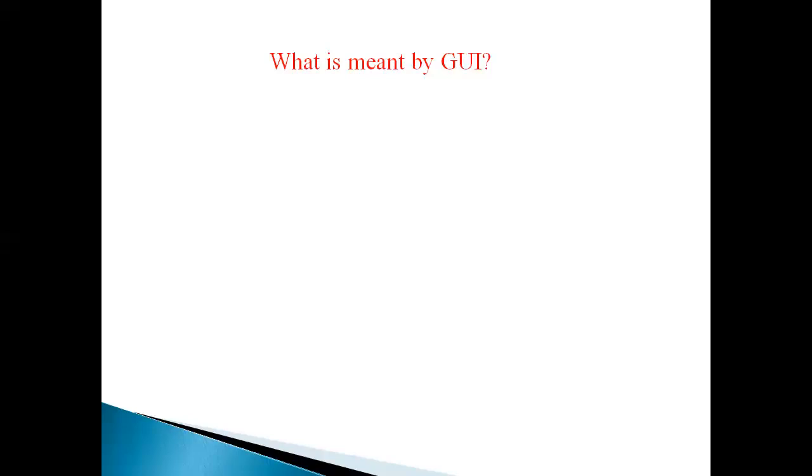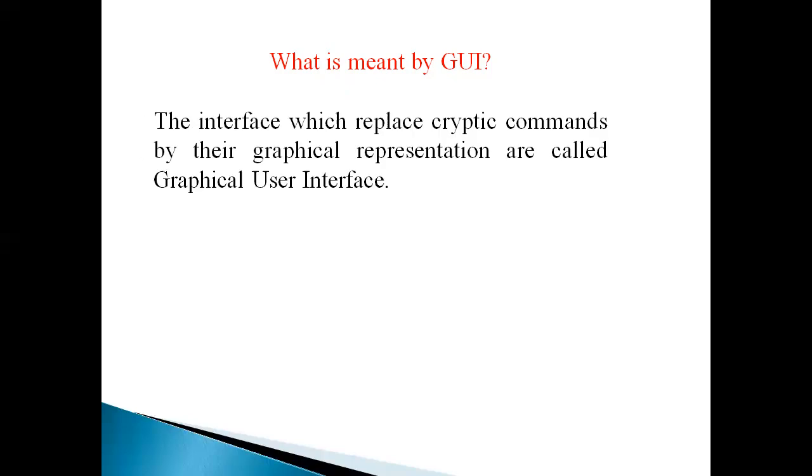command and its meaning. So the interface which replaces cryptic commands by the graphical representation is called the graphical user interface. Cryptic commands means the users were expected to remember the command and its meaning. Then only they can access the computers. But the interface which replaces the cryptic commands with the help of graphical representation is called the graphical user interface.